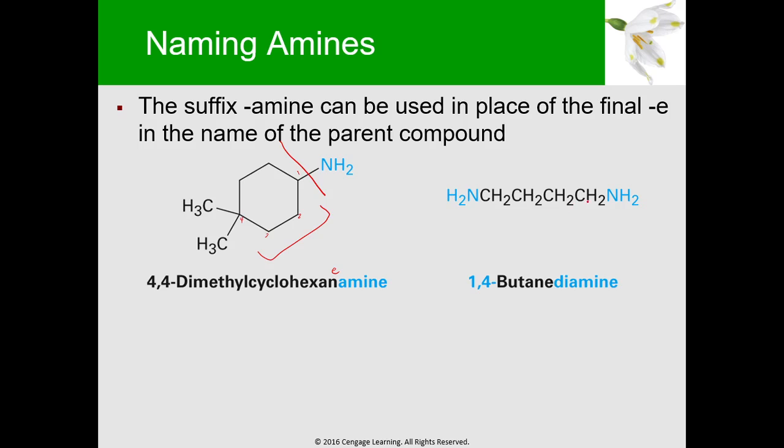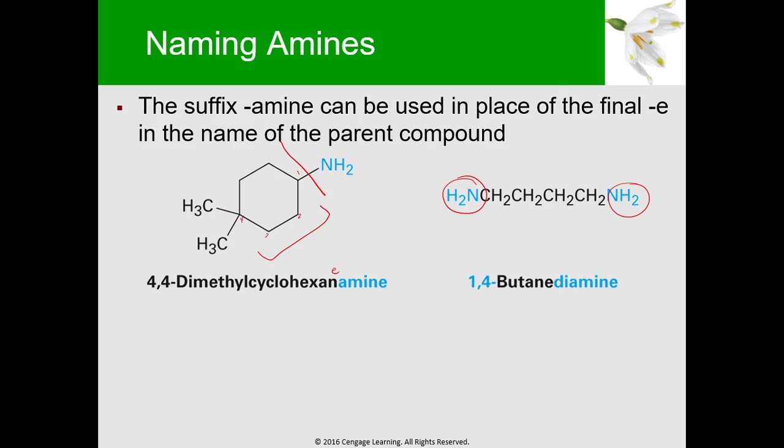Next, this one has two NH2 groups at the ends of the chain. So what we name first is the presence of the two NH2 groups. When there is only one, it's amine. Because there are two, it will become a diamine. Now, what is the name of the parent compound? You just count the number of carbons. That's 1, 2, 3, 4. So that's meth, eth, prop, but. That's but, so that's butane.